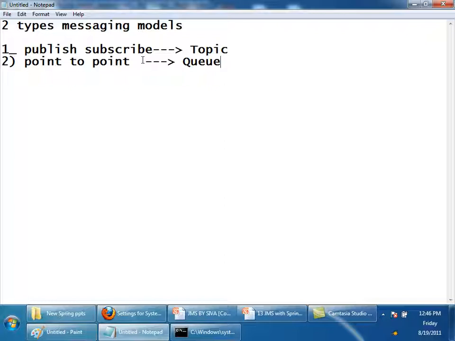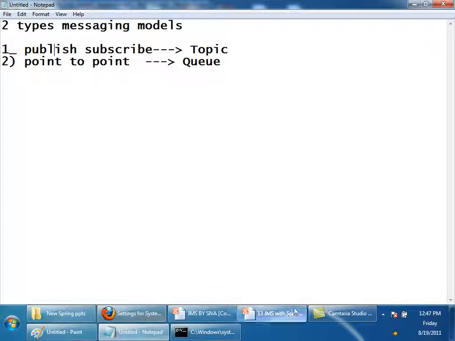Now the client, if he has to connect to this JMS server, should know how to connect. He should be abstracted from the way to connect. That's why we created a connection factory, and it is in JNDI now. The client will look up the JNDI and get the connection factory. By using the connection factory, he can connect to the JMS server. Once connected, by using this connection object, he can start a session with a queue or a topic, right? We will do that programmatically so that you can visualize. Any doubts?